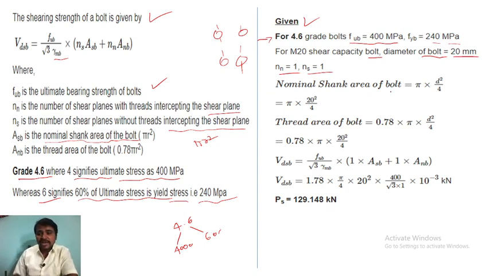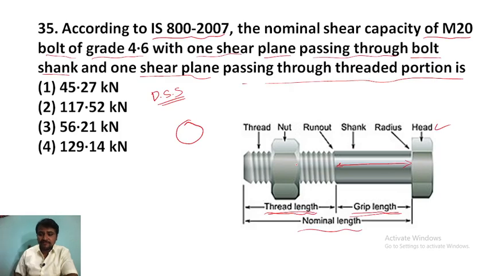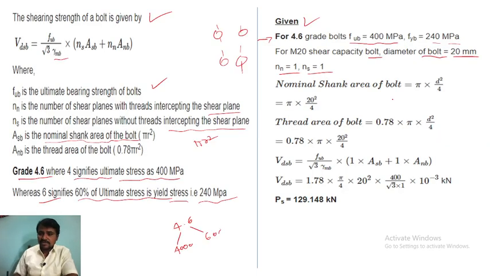So the nominal shank area of the bolt is circular, so pi d square by 4.